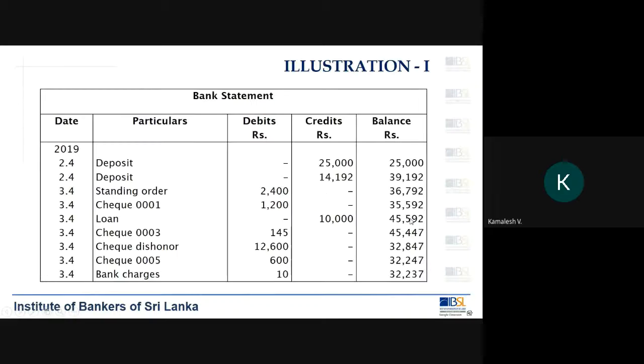Similarly, we have to go and look at what are the remaining items in the debits and credits of the bank statement. On this side, all were marked. On this side, are there any items remaining?